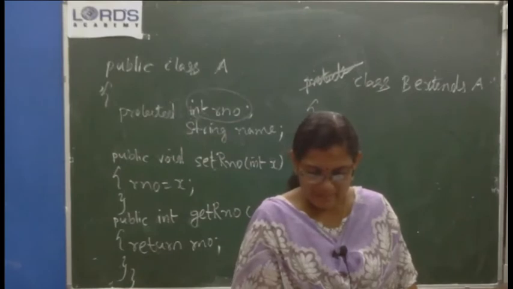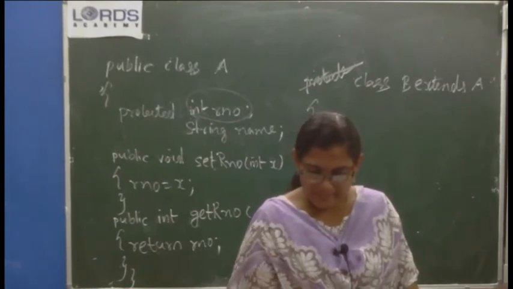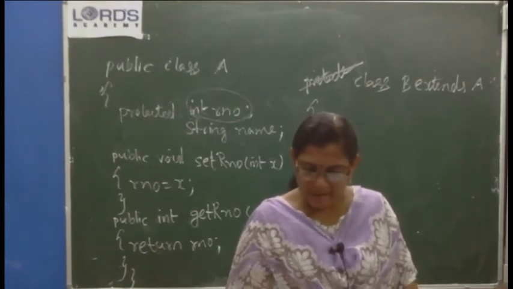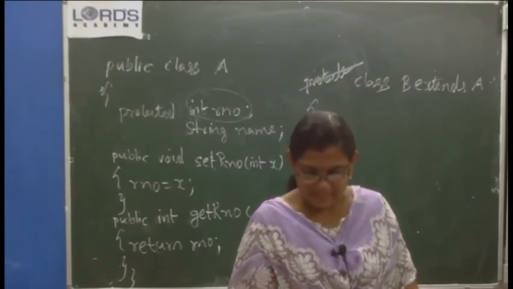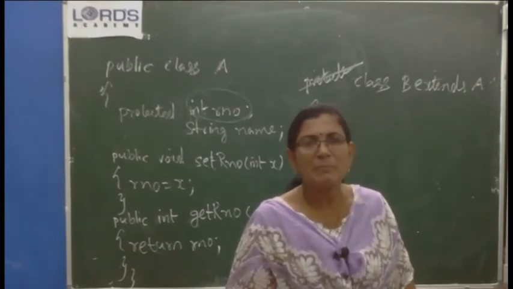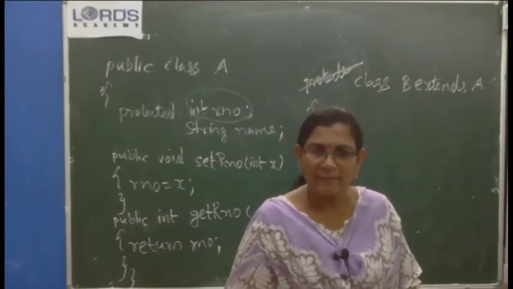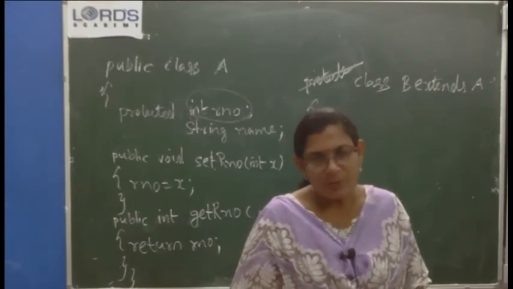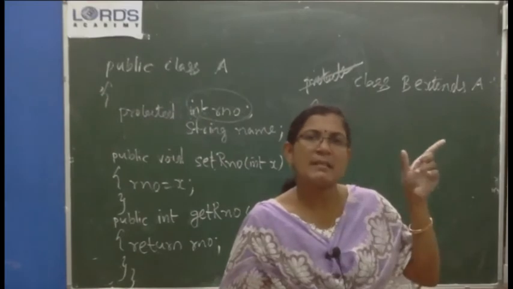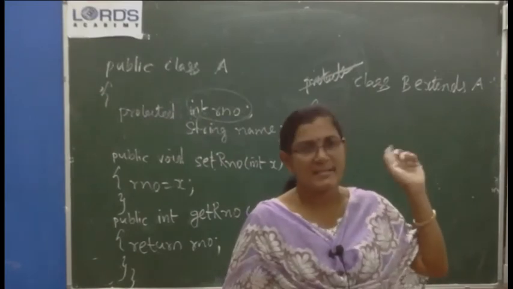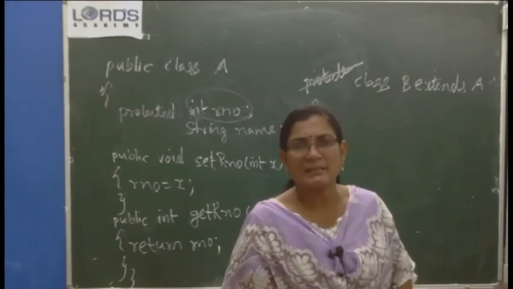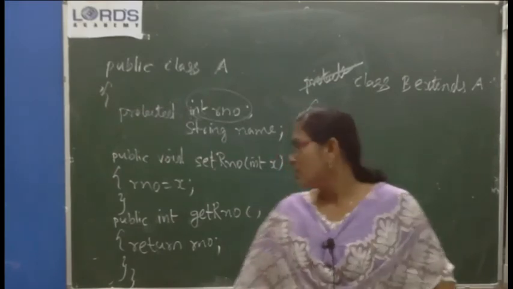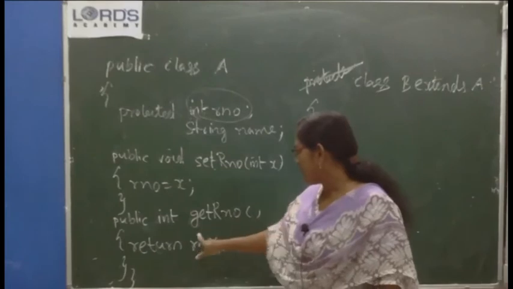What is a getter method? It's a member method that is used to return the value of a private member of the base class in the derived class. If you want to take the value of a private member in a derived class, you have to write a getter method in the parent class or base class. Here there is a setter method and getter method.